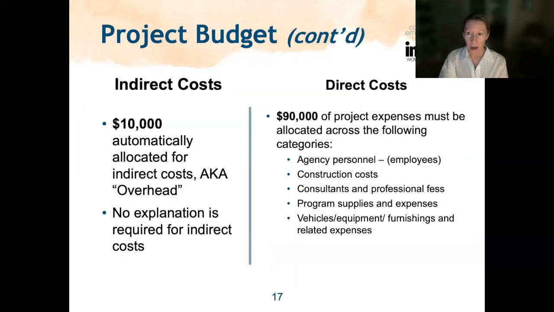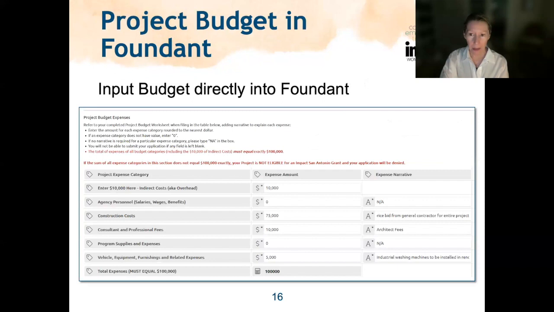Thank you. In order for your application to move forward, the total budget must equal $100,000, as you see on the budget on the left. If your budget has an error message, like the budget on the right, your application will not move forward. Please check your documents carefully before you submit, and don't wait until the last minute.